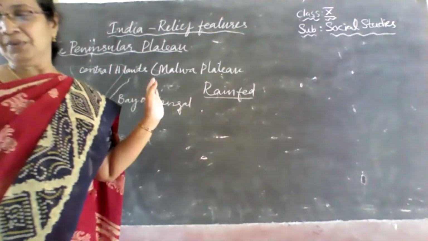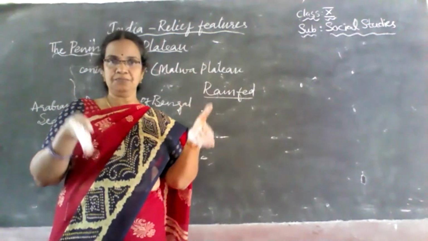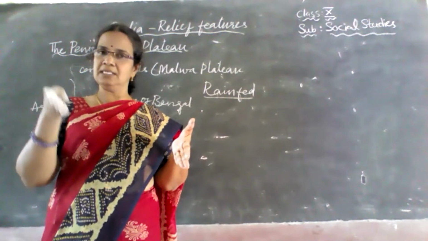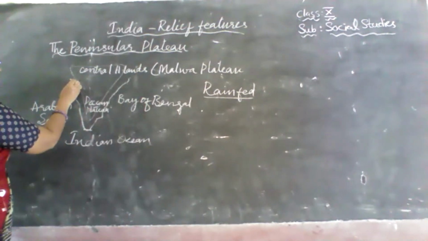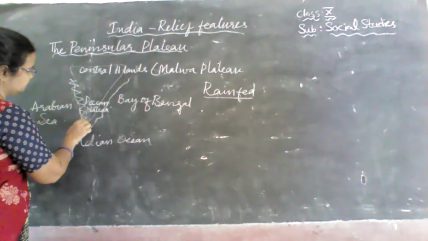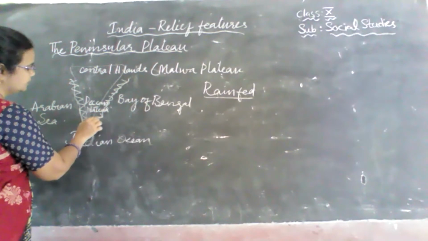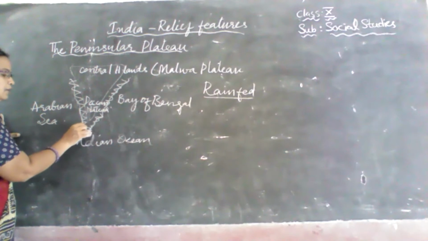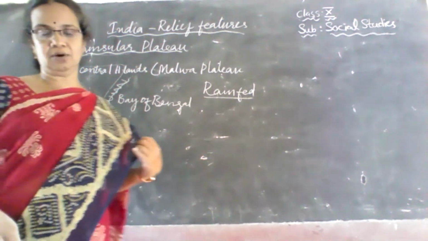And in this we have the Mahadev, Maikal, Kaimur ranges on the eastern side. Okay, and here we have two Ghats which are the boundary to the Deccan Plateau: Eastern Ghats on the eastern side, Western Ghats on the western side. That means if you go this side, you have Western Ghats here, and Eastern Ghats here.